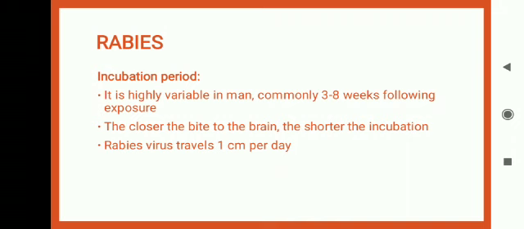The closer the bite to the brain, the shorter the incubation, because its main purpose is to cause encephalitis. If the bite is on the foot, the incubation period will be long, because it takes time to travel to the brain. And if the bite is on your arm, the incubation period will be shorter, because it takes less time to travel to the brain. So the rabies virus basically travels 1 centimeter per day.